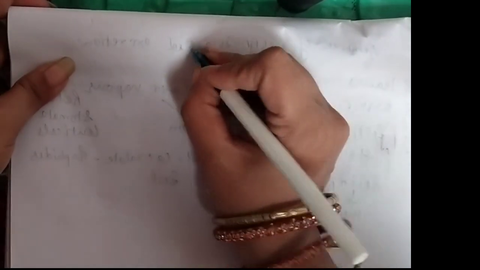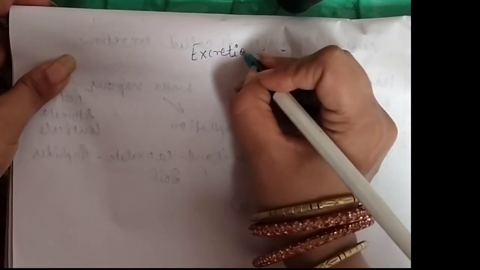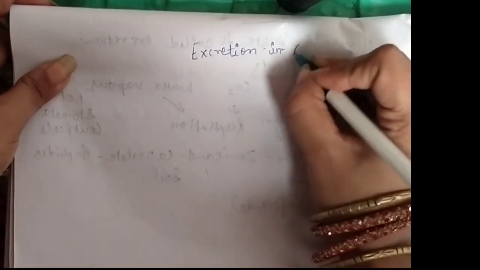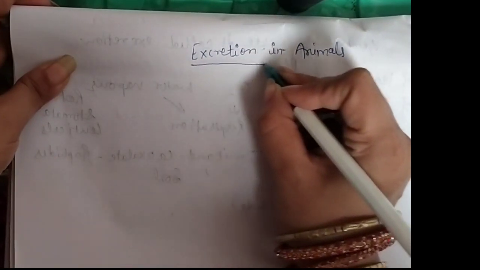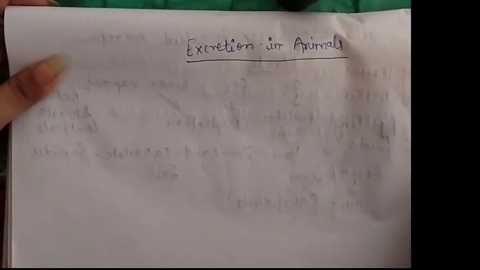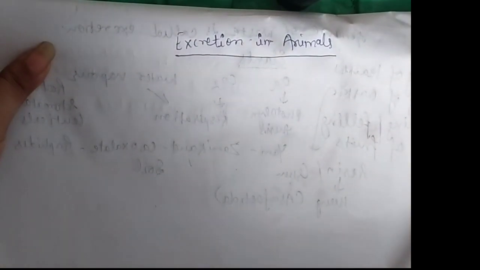Now after the completion of excretion in plants, I am going to start the next topic, that is excretion in animals. Now as we know that animals are of different types, so their type of excretion, organ of excretion, or whatever part is included in the excretion is different.